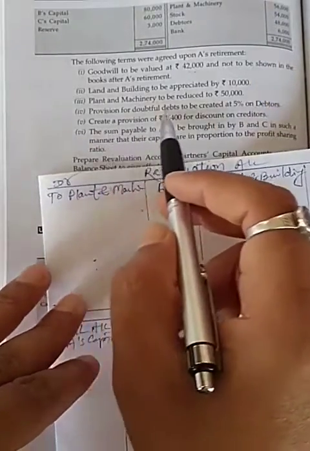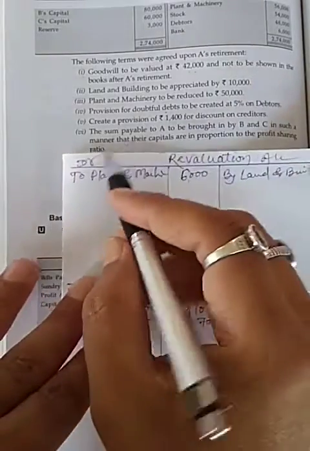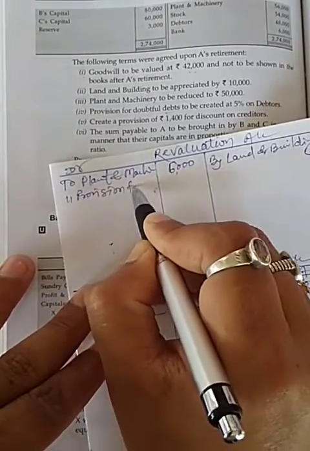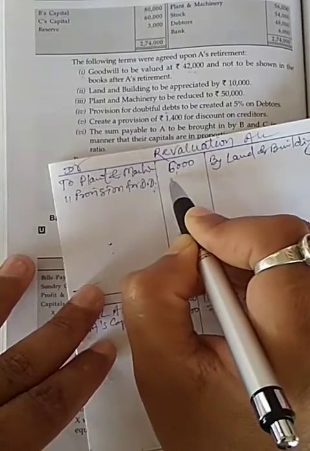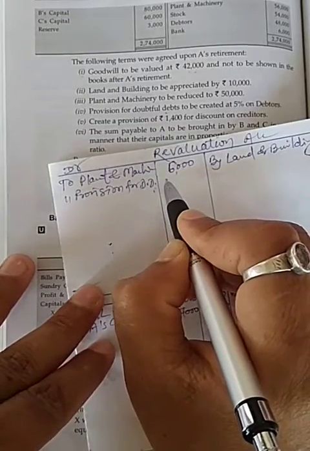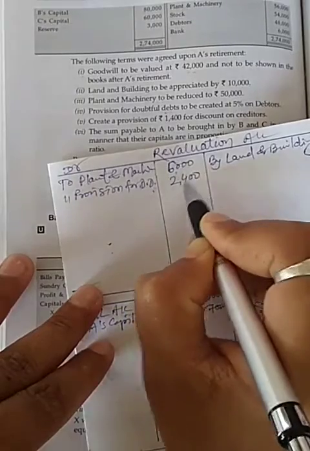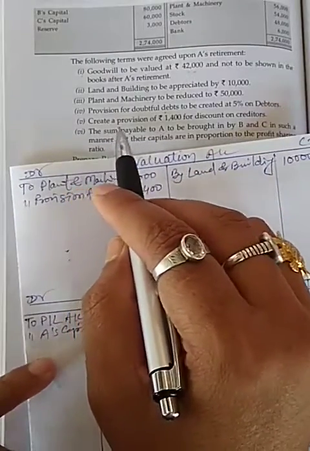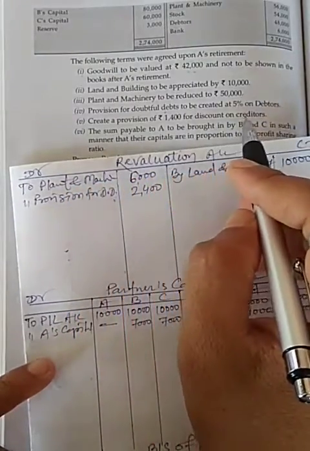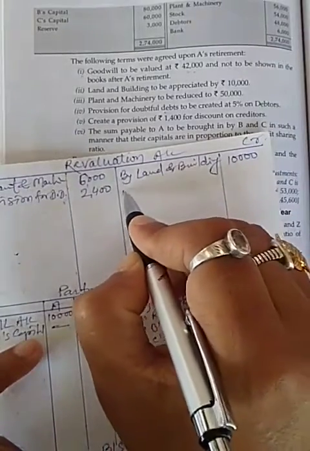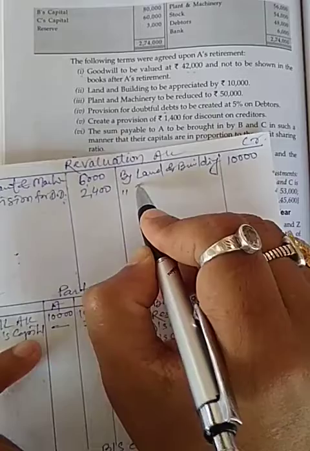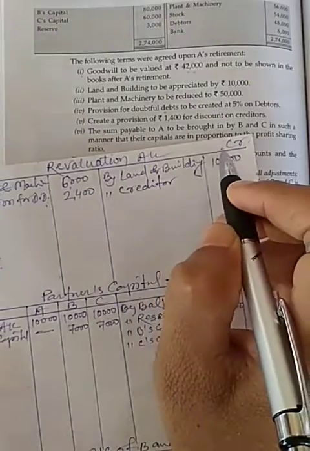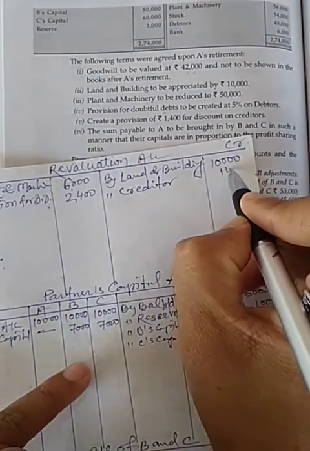Now fourth point, provision for doubtful debt create 5% on debtor, so provision for doubtful debt will be 2,400. And next point, create a provision for 1,400 for discount on creditor, so it will be our income, discount on creditor, and it will be 1,400.